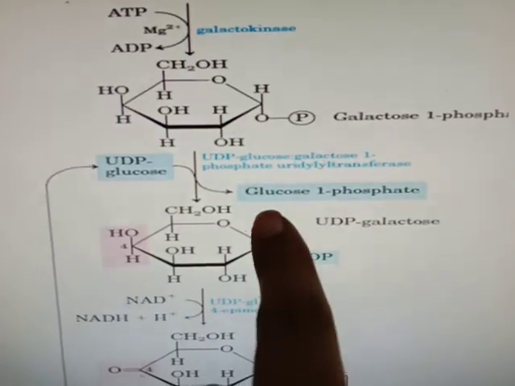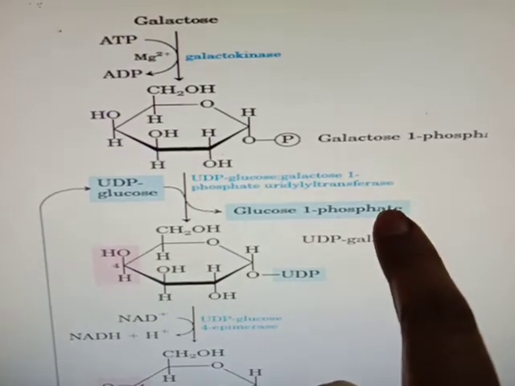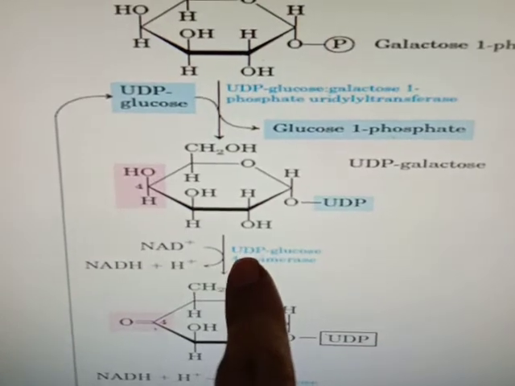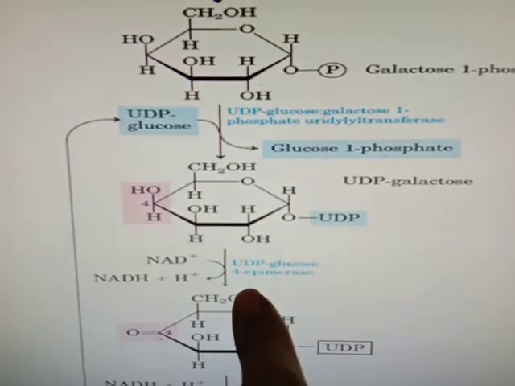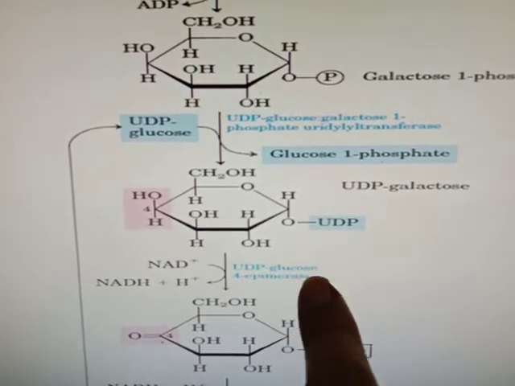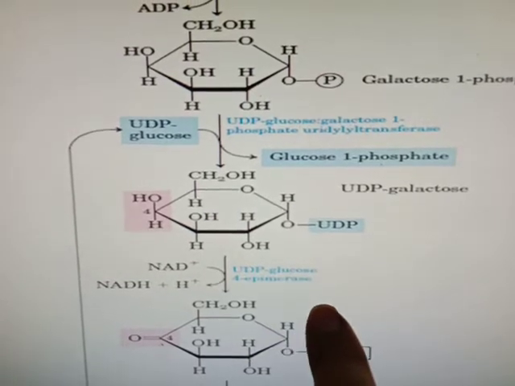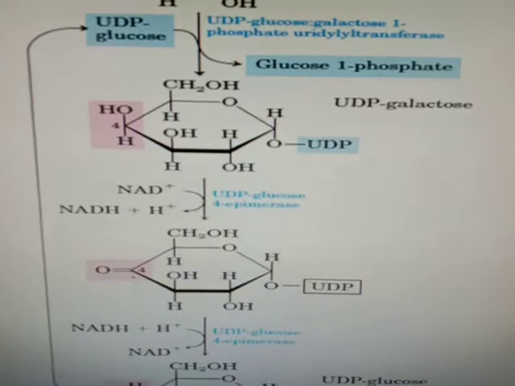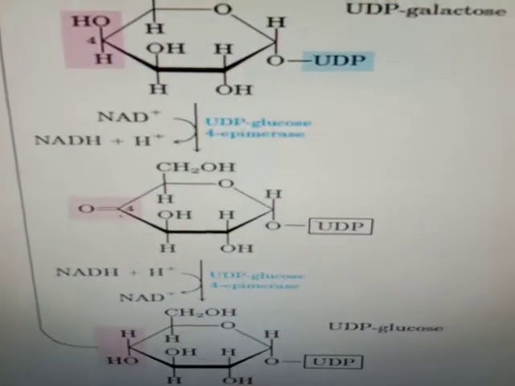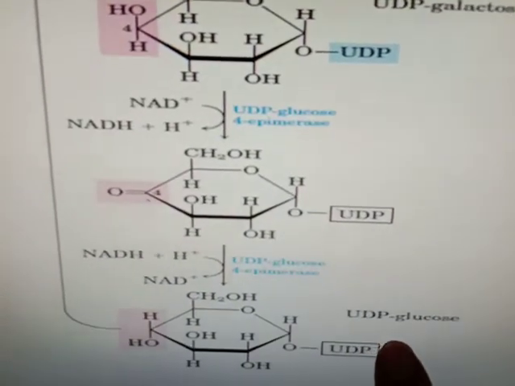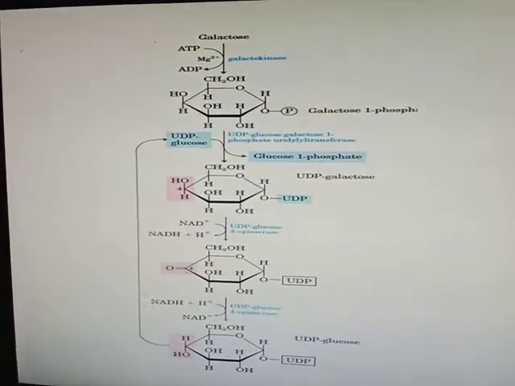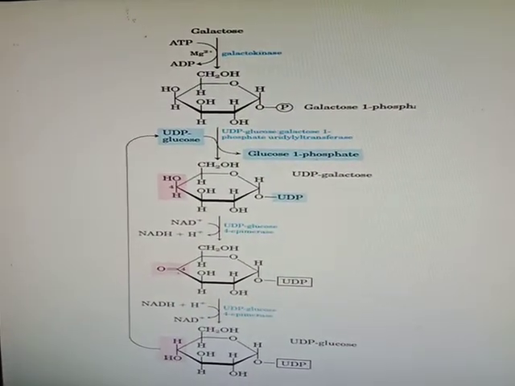It forms glucose 1-phosphate and UDP galactose. Then the enzyme UDP glucose 4-epimerase converts this UDP galactose to UDP glucose, and this UDP glucose is then involved in glycolysis. In this way, galactose is involved in glycolysis.